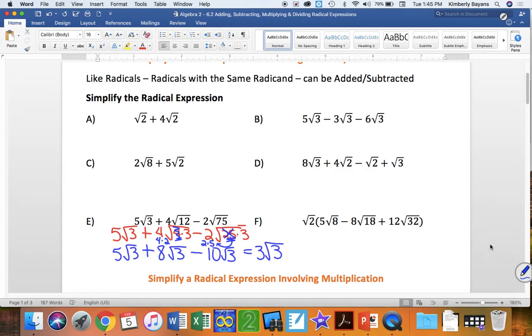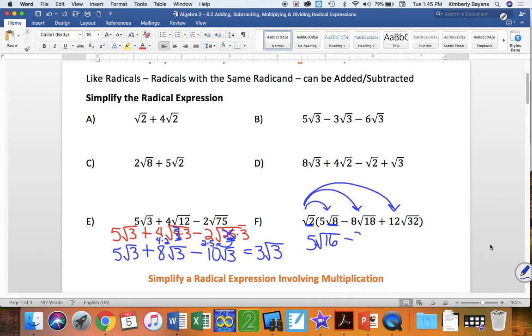Distributive property. So I'm going to take this square root of 2 and I'm going to multiply it times all 3 terms inside that parentheses. So the square root of 2 times 5 square roots of 8. So again, remember that I'm going to be multiplying the radicands. We cannot add radicands that are not alike, but we can multiply anything. So my coefficient of 5 just gets to come out front, and then the square root of 2 times the square root of 8 becomes the square root of 16. And yes, I'll simplify that in a minute, but let me do my multiplication first.